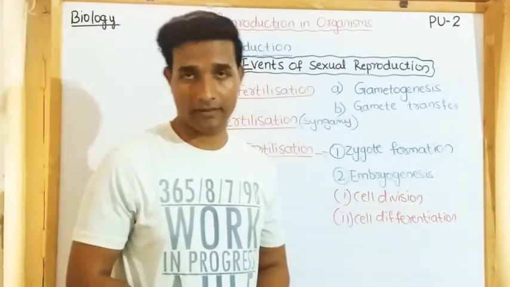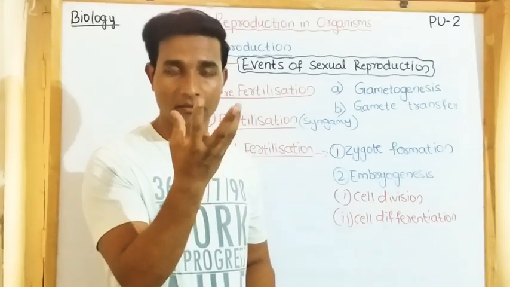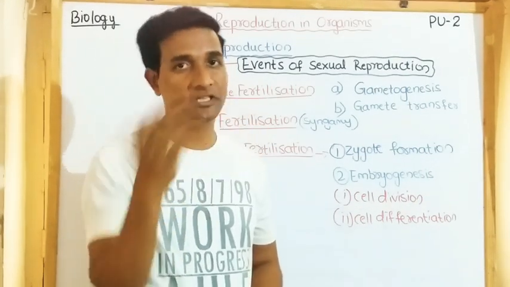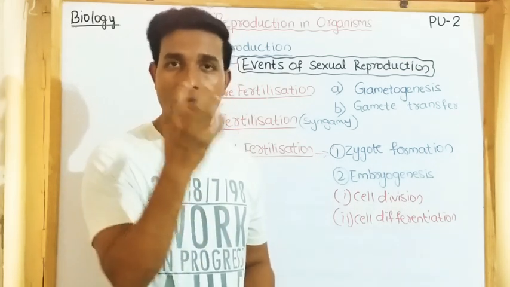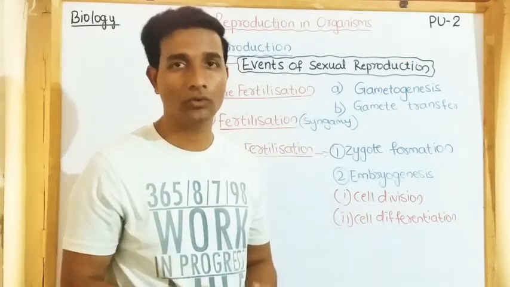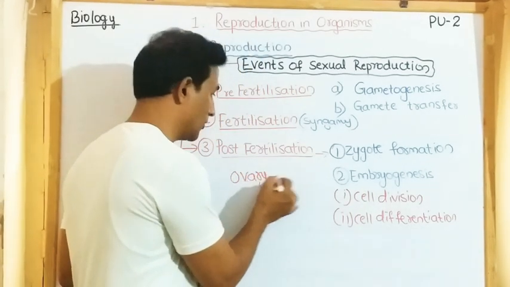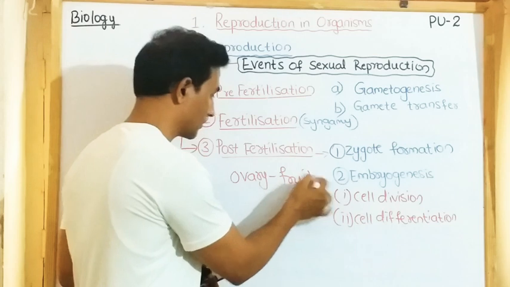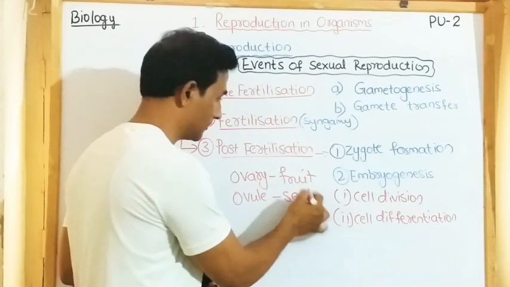In the plants, after fertilization, the sepals and petals wither off, the stamens wither off, and the ovary develops into the fruit, and the ovule develops into the seed.